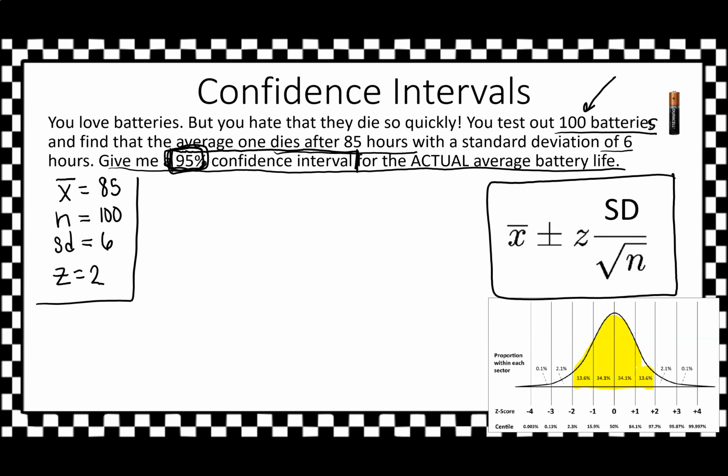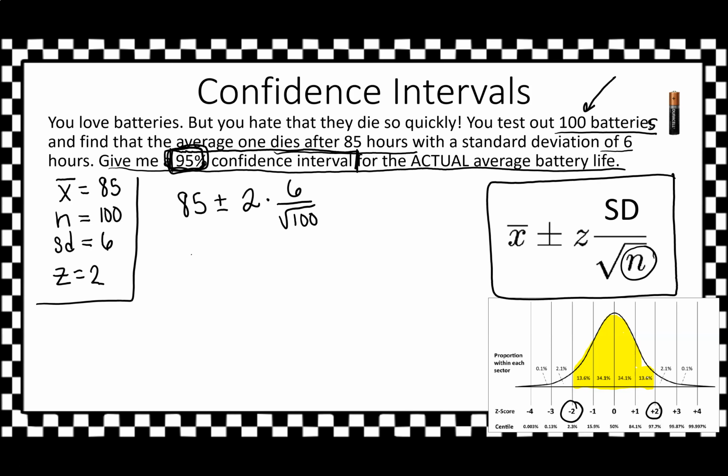And now we're going to go ahead and plug in. So my X bar, here we go, plugging right into these formulas. My X bar is 85 plus or minus my z-score of 2, because we're talking about a 95 percentile. And this is going to be standard deviation on top, 6 divided by the square root of n. Well, what's my n? My n is the number of batteries tested out. In this case, we've got 100.